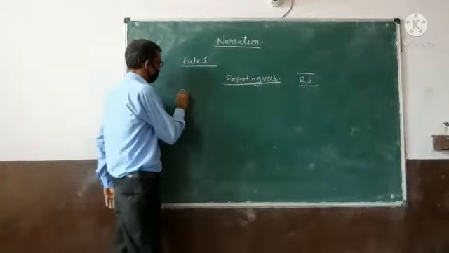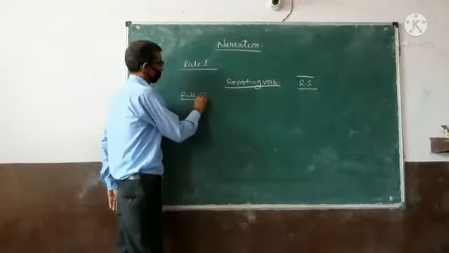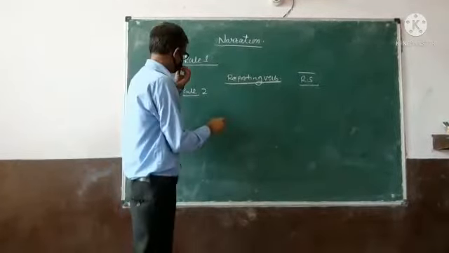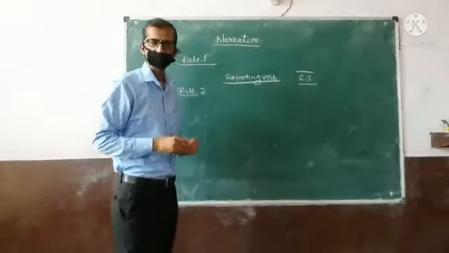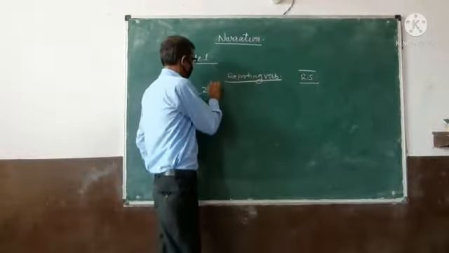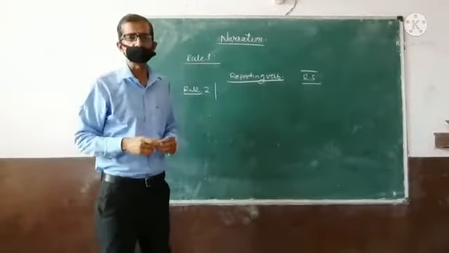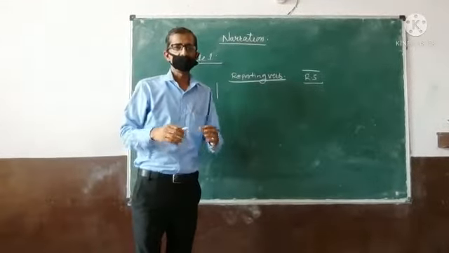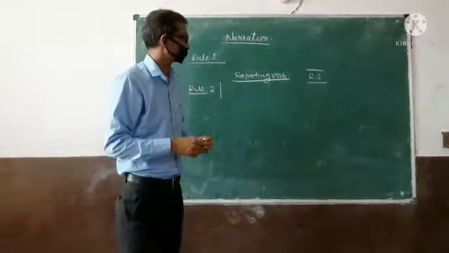And rule number 2 is, if the reporting verb is in past tense, then the verb in the reported speech is changed into a corresponding past tense.